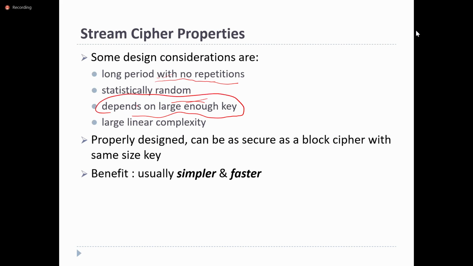If the size of the key increases, obviously the randomness will increase, and it will be like a truly random key itself, and can be used as a secure block cipher with the same size key. Mainly this is used for the stream ciphers itself.